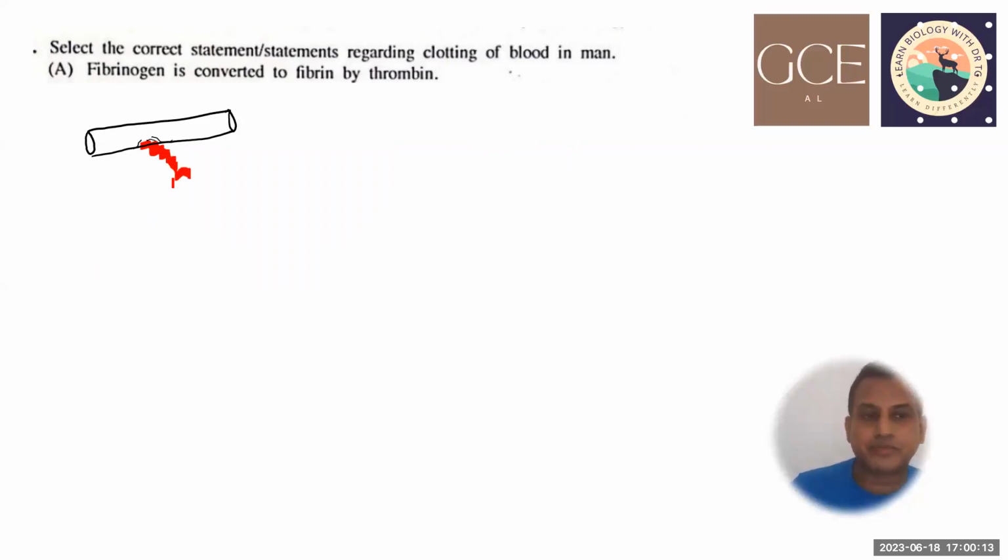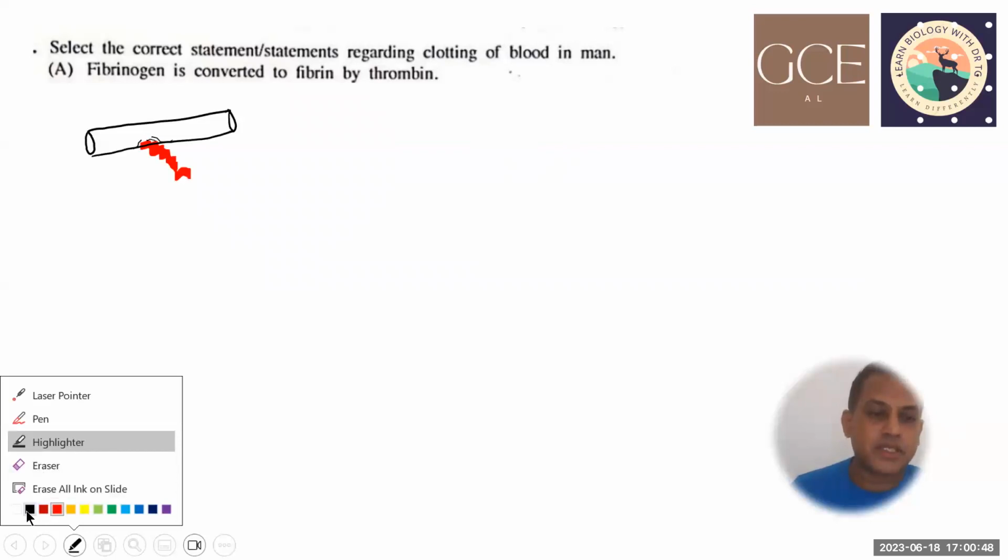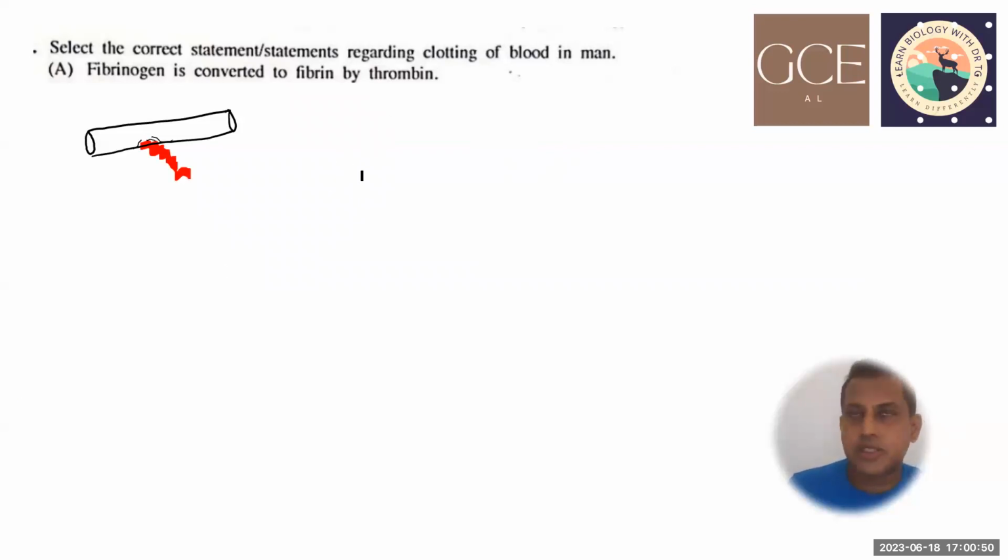This is called bleeding. Immediately, within a few seconds, the blood clotting process starts. The blood clotting process makes a seal in this gap and prevents further loss of blood, which is very important, and also important in order to prevent entry of pathogens from this area. Right. Now, the first step is the exposed tissues.